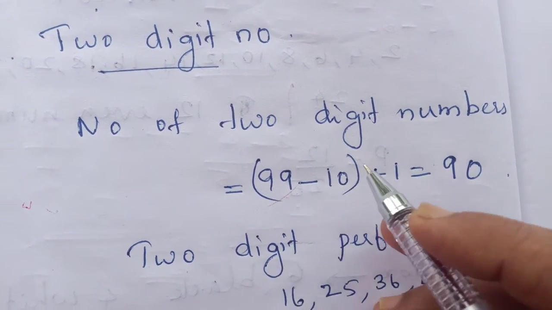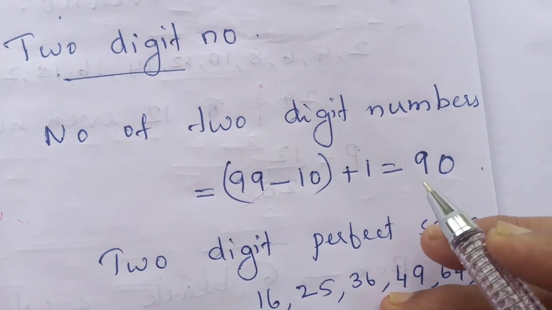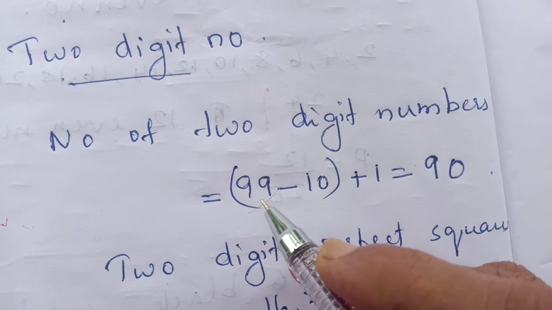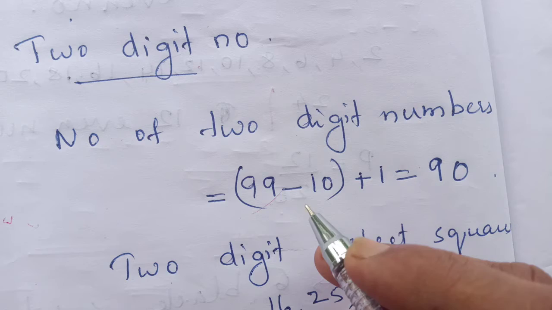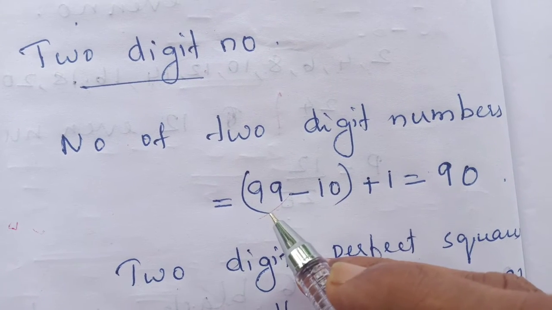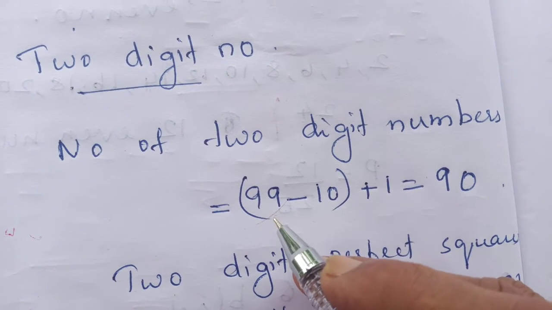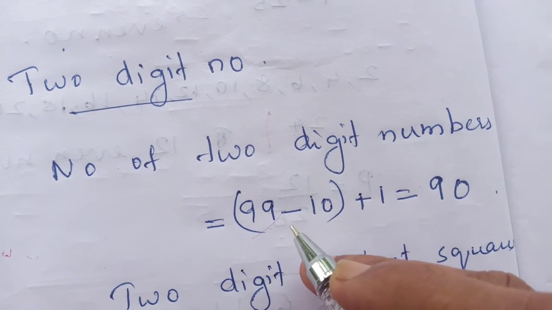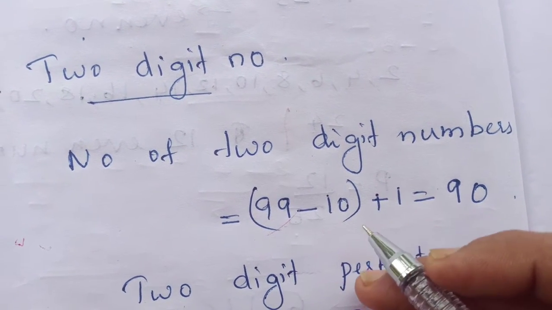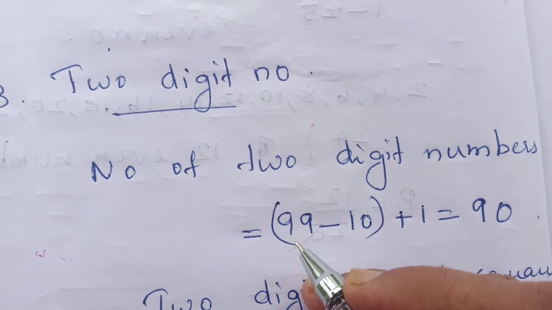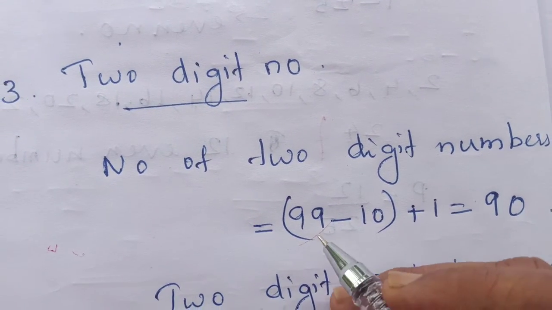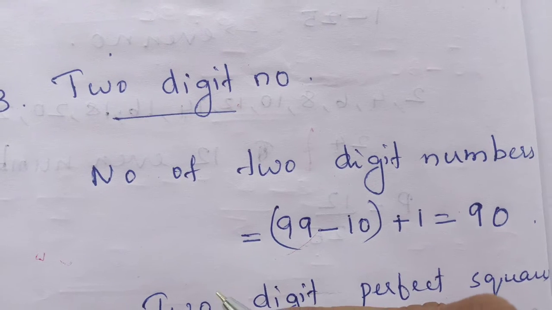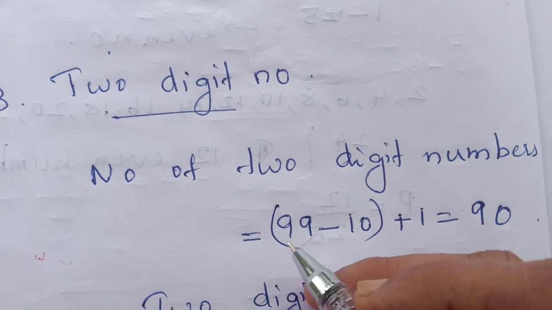Then we have to understand how many numbers there are in 2-digit numbers. We know 1 to 9 are only one digit. Then from 10 to 99, not 100, because 100 means there will be 3-digit numbers. We have to remove 1 to 9 because they are 1-digit numbers.